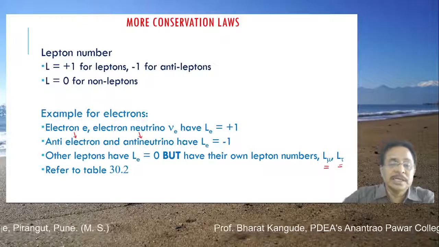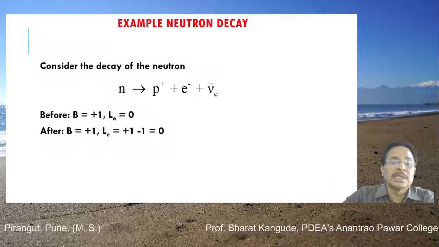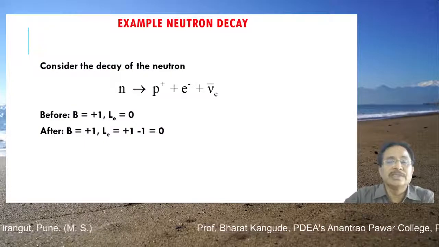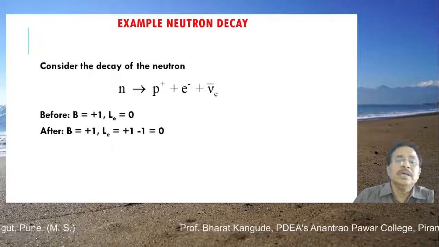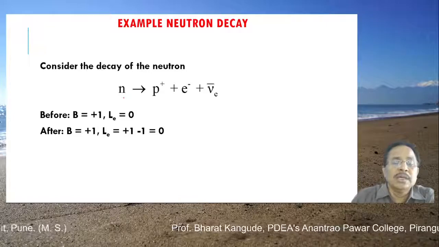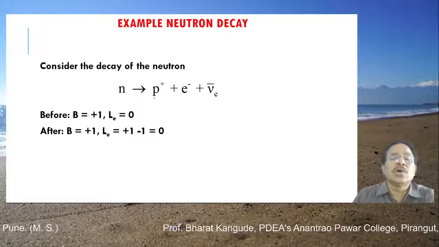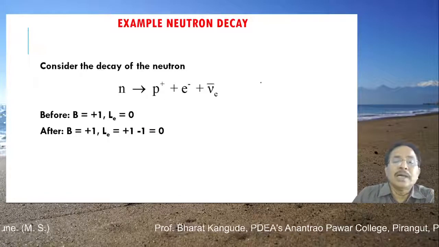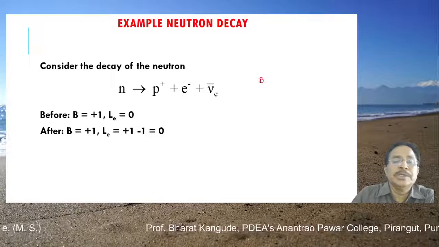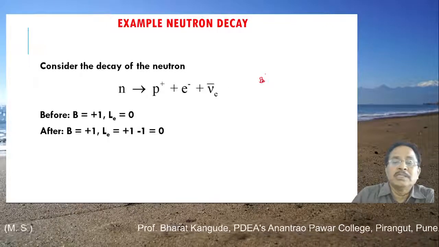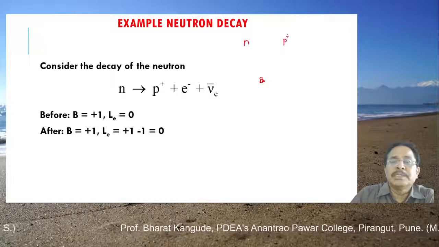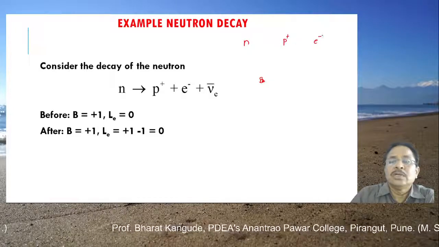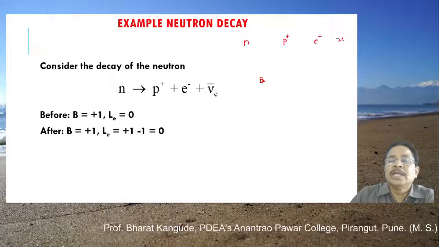So that gives us an idea how these particular numbers are associated. Now let's go for a very simple example. This is a neutron decay. If I go for this simple rule, whether neutron decay is possible or not, you will find here, if I apply baryon number conservation B, now here I just go for this simple method. Now N goes to P plus, that is proton, then electron -1, and that is anti-electron neutrino.